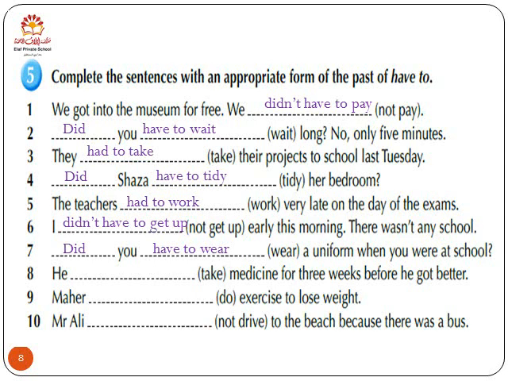Number 8, he had to take medicine for 3 weeks before he got better. Number 9, Mahir had to do exercise to lose weight. Okay, so he was practicing or exercising to lose weight. Now, Mr. Ali, this is also a negative sentence. Mr. Ali didn't have to drive to the beach because there was a bus.